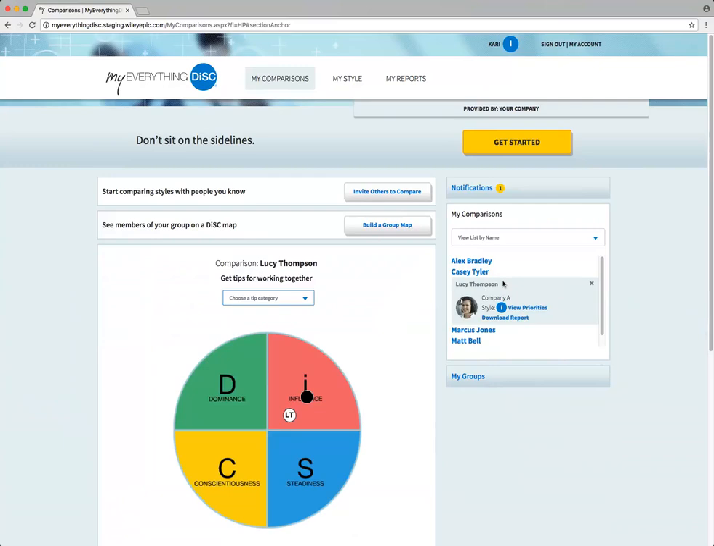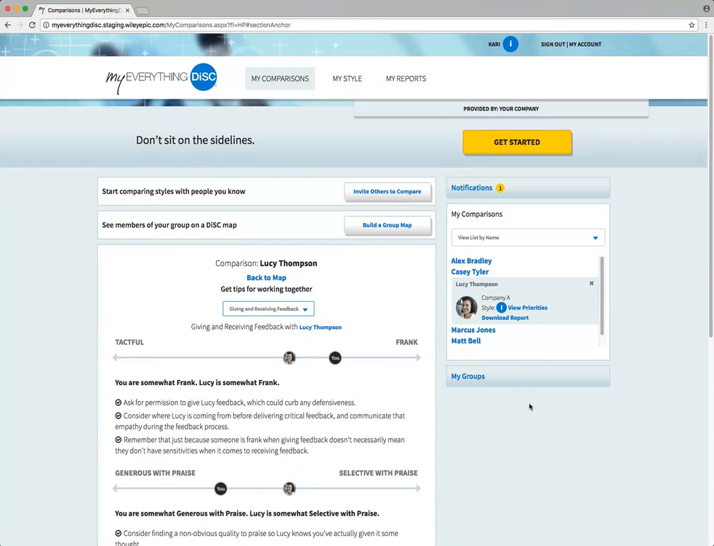When you select a name, you can see where each of you are on the disc map. Above the disc map, you'll see the tip categories. Here, you'll learn more about things like building a positive relationship, managing tension, and giving feedback. In My Comparisons, you'll also have the option to download a comparison report, view someone's priorities, or remove the person.